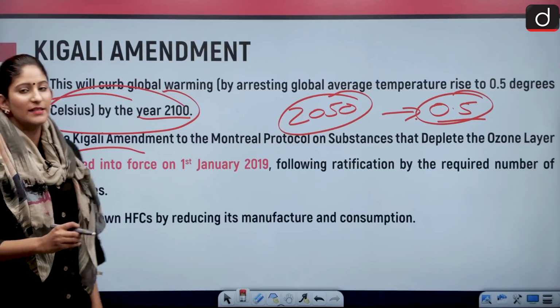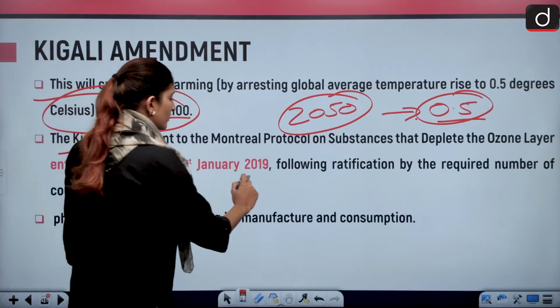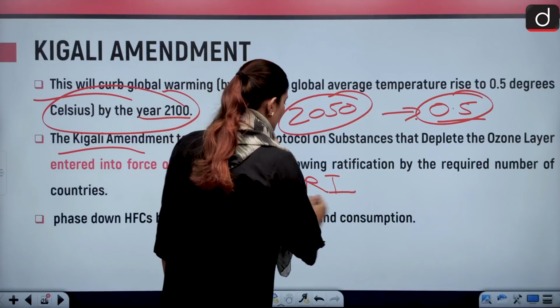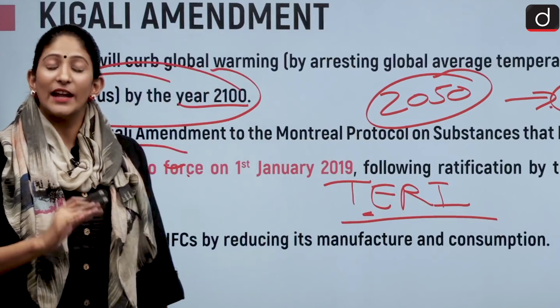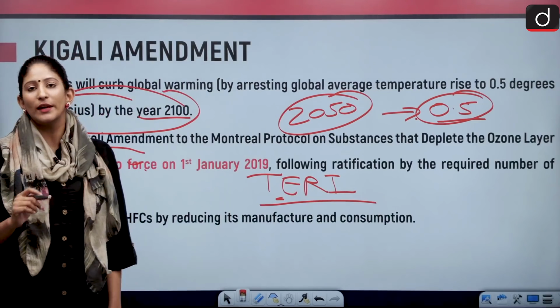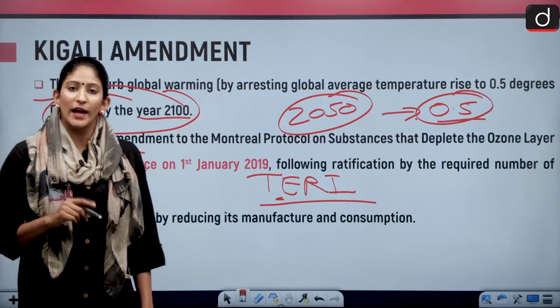And it has been said by the agency TERI, the Energy and Resources Institute, and also the Natural Resources Defense Council of the US, that 122 countries have already ratified the treaty by the end of July of this year.